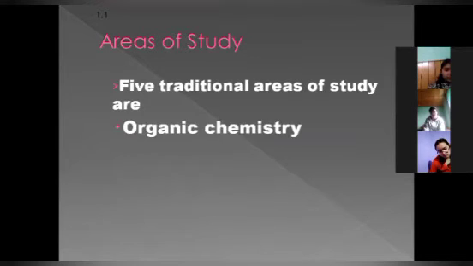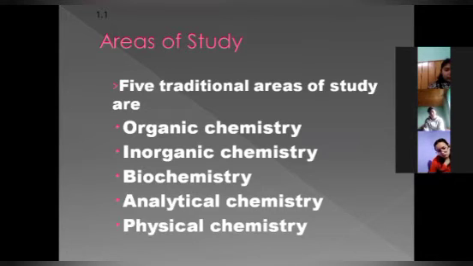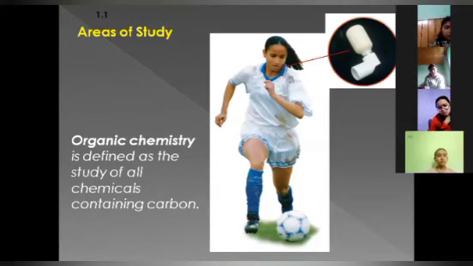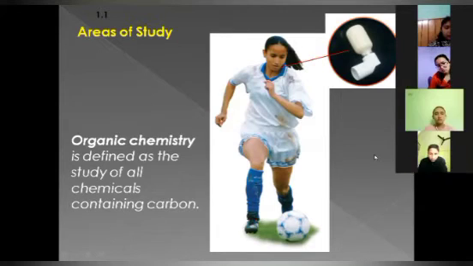Areas of study: 5 traditional areas of study we are going to discuss: organic chemistry, inorganic chemistry, biochemistry, analytic chemistry, and physical chemistry. Now, there are so many branches of chemistry, but these major 5 branches are very important, so that's why I'm taking these one by one. If you talk about the area of study of organic chemistry, with the help of this picture you can understand. One football player is there, right? Suhani, is it visible? Yes, sir.